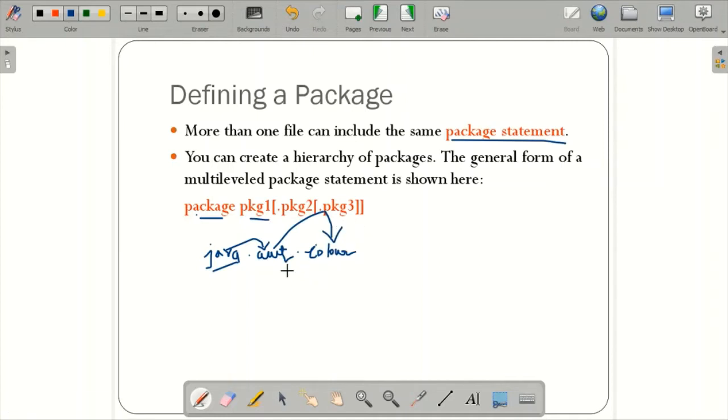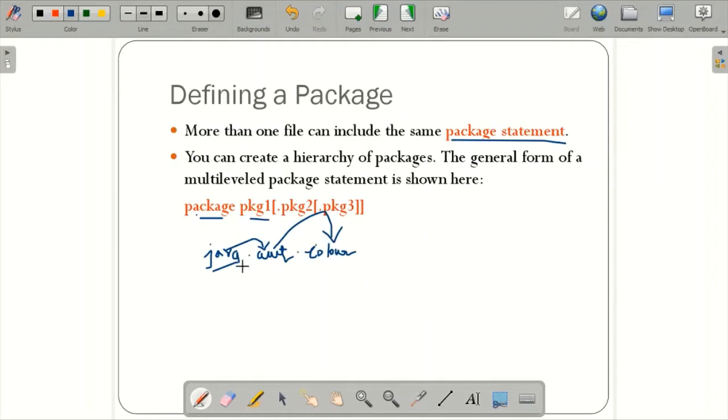This is the package which contains the AWT package, and this is the package which contains the classes. This is the class which actually holds the methods. For example, if I say Color is one of the methods of the AWT, Color is one of the methods of the AWT.